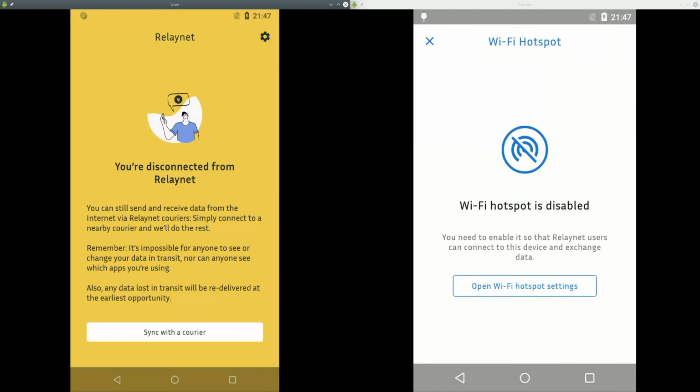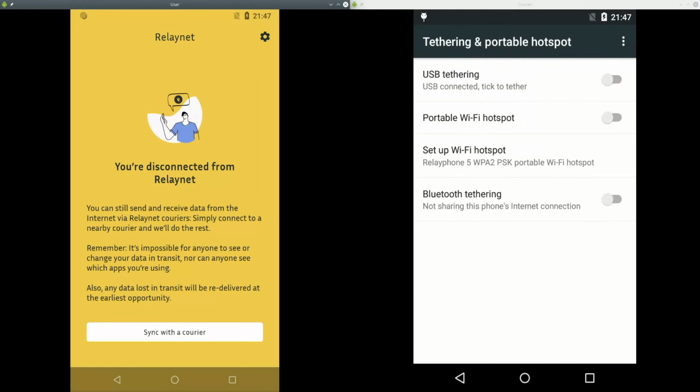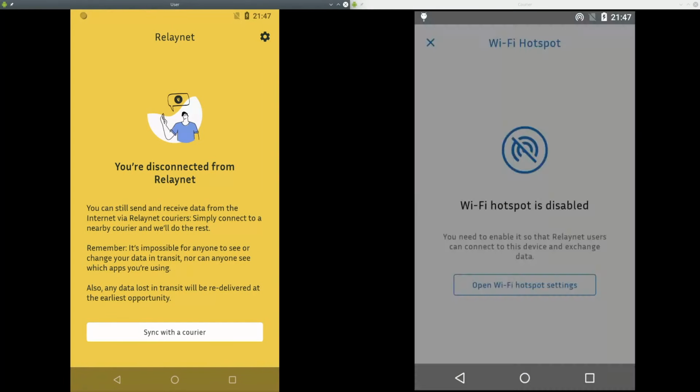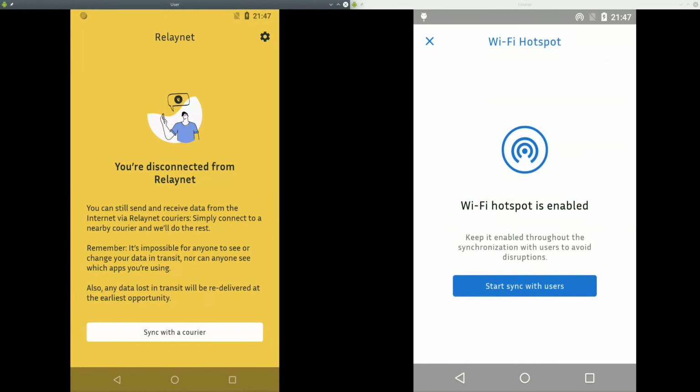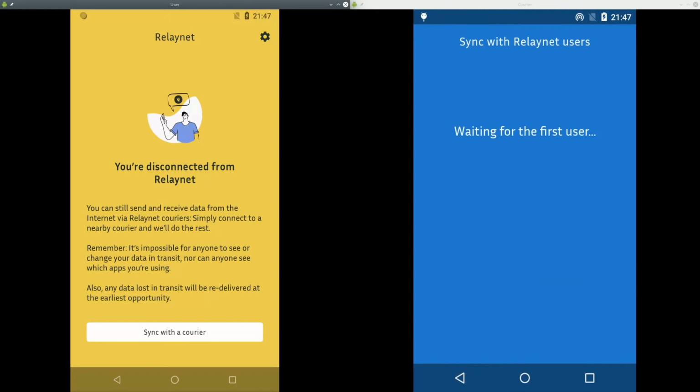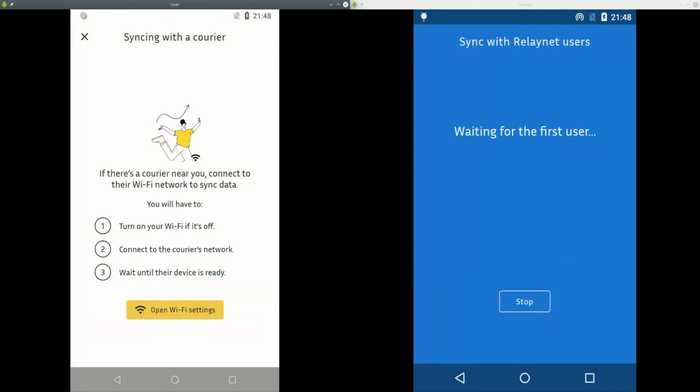And I'm reminded as a courier that I need to turn on Wi-Fi hotspot and share the details of the network with the people that are supposed to join this network. So we're ready now as a courier, and other RelayNet users nearby, at least those that have got the Wi-Fi details, can exchange data with the courier. So let's go ahead and do that from the user's perspective. Let's initiate that synchronization with the courier.